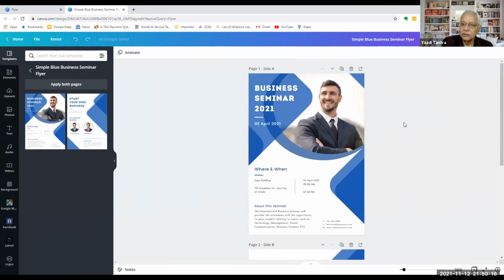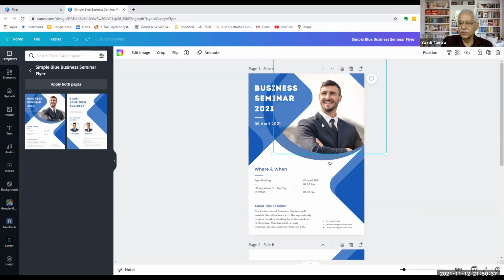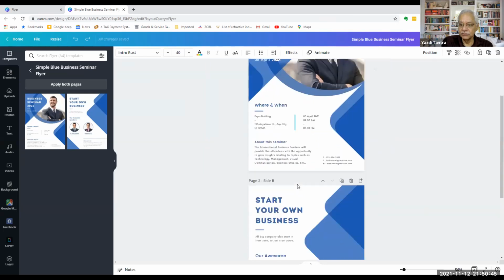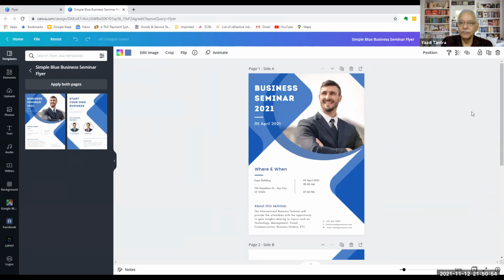Now all you have to do, once you select a particular ready-made template, you can just go there, double click and start typing. Make all the changes, whatever you want to do. You want to change this photograph, you can change this photograph. You can change this text. You can change text anywhere. You can see everywhere you have these boxes coming up. You can straight away start changing stuff and replace it with whatever you want. And your brochure is ready or your flyer is ready. Isn't that simple?